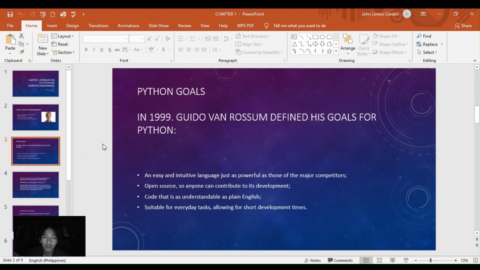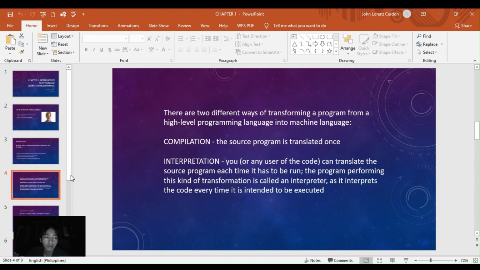Python goals. In 1999, Guido van Rossum defined his goals for Python. An easy, intuitive language just as powerful as those of the major competitors. Open source, so anyone can contribute to its development. Code that is as understandable as plain English, suitable for everyone's everyday tasks, allowing for short development time.